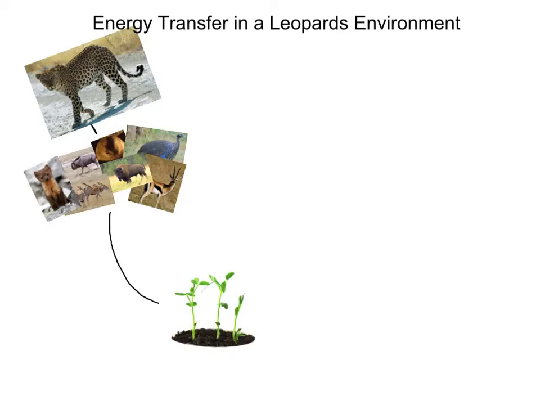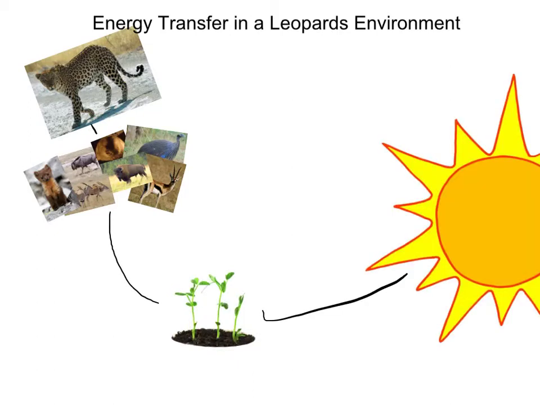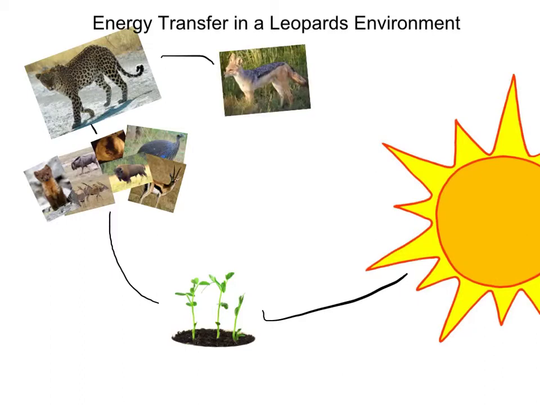Another way for leopards to get their energy is by hunting secondary consumers. For example, the fox will consume small rodents. These small rodents consume plants, and these plants get their energy from the sun. Leopards consume a small amount of secondary consumers because they get less energy from it.